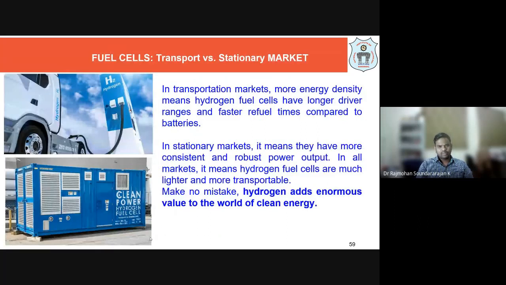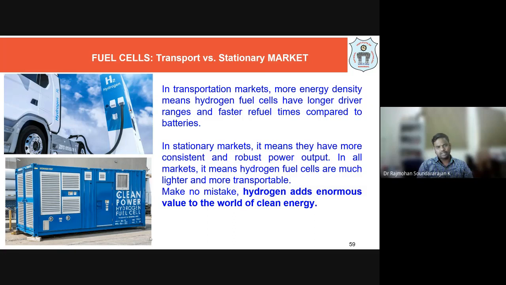Okay, remember the fuel cell has a huge market. The fuel cell has scope to replace all these diesel generators or batteries, where we see that in every home nowadays we have inverters, right? So in place of that, or even if you might have seen in every shopping complex or in front of a bank, these stationary applications, the battery generators, that kind of thing we might have seen.